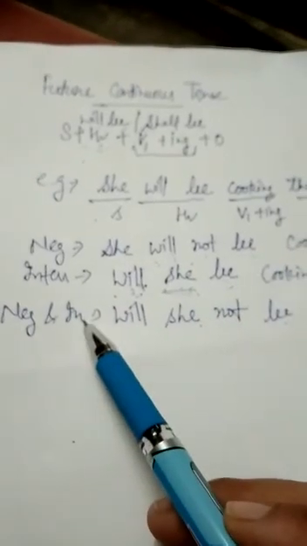This is the rule of future continuous tense. This is the affirmative, positive sentence. This is negative, this is interrogative, and this is negative and interrogative.